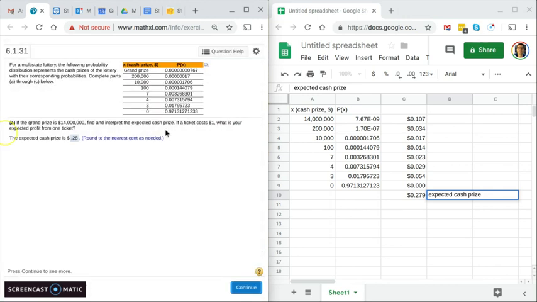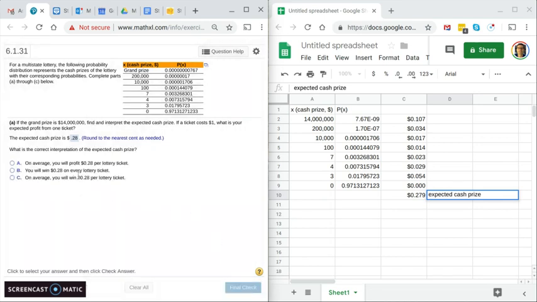Now, they're asking us to interpret the expected cash prize. On average, you will profit 28 cents per lottery ticket. That's if it's given to you. This is ignoring the fact that you've actually paid money for it. Of course, you can't win 28 cents on every lottery ticket.